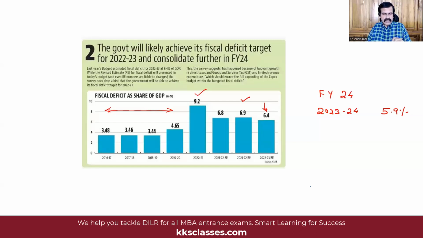So that is a good thing, particularly keeping in mind what is happening in a couple of our neighboring countries. For example, you know the situation in Pakistan and Sri Lanka. So compared to that, our economy seems to be on a good footing, touch wood. Another major figure that you should keep in mind is the extent of foreign exchange reserves that we have, which is currently to the tune of